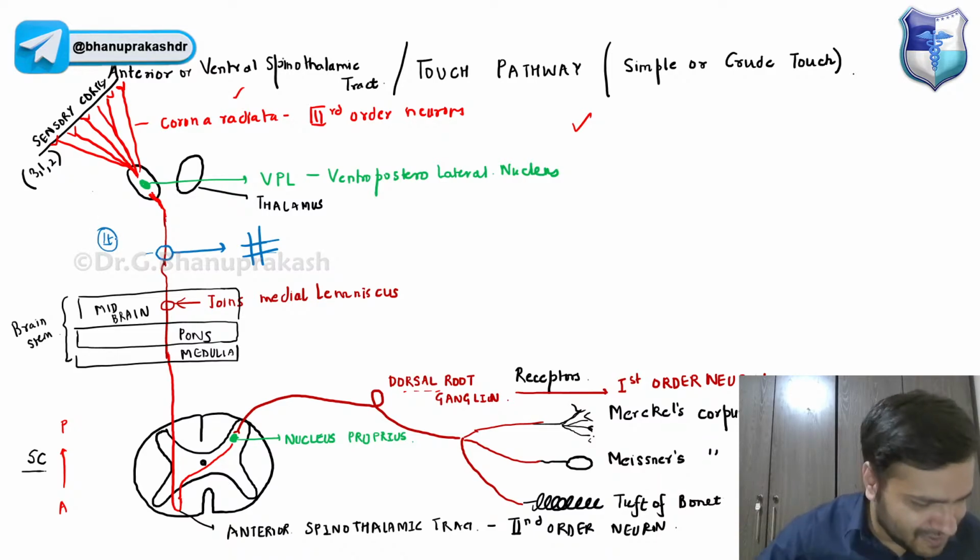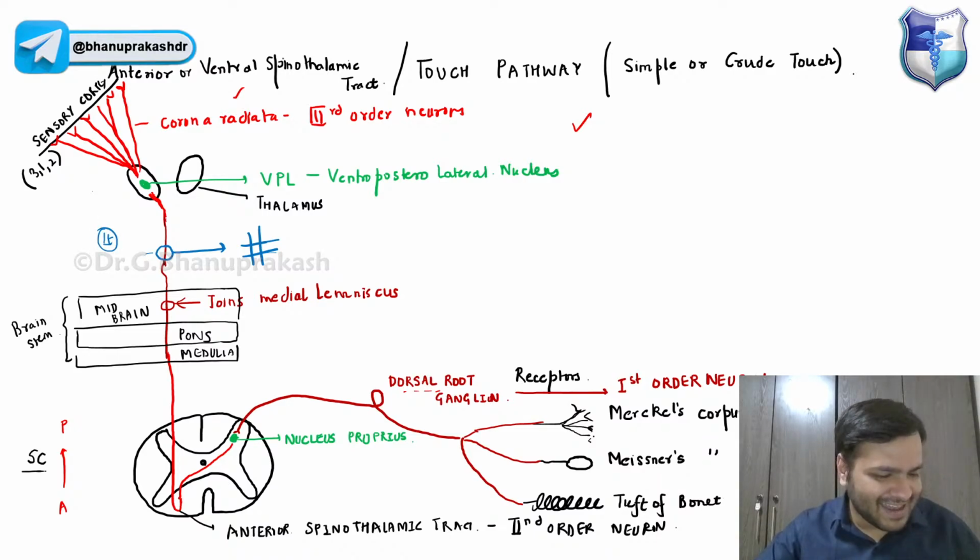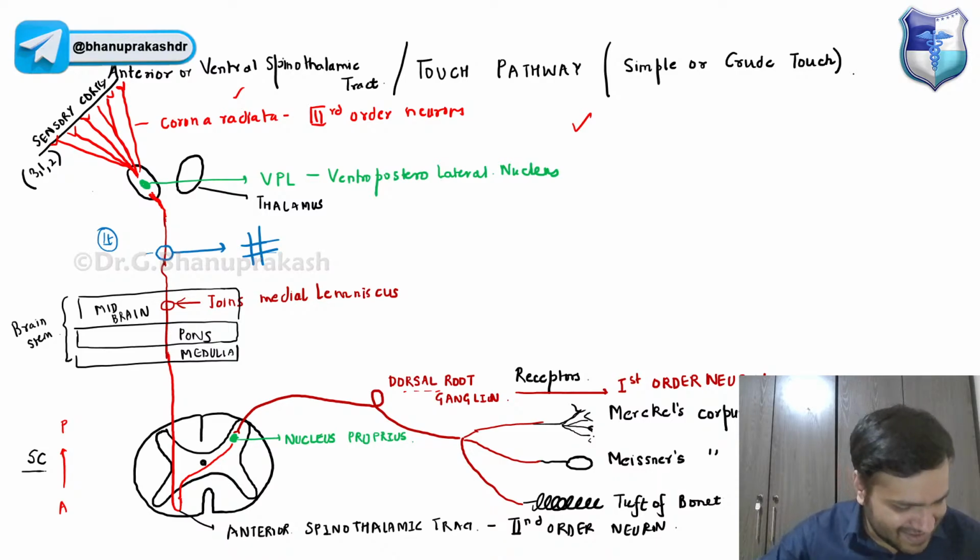Again, use your brains and tell me, guys. If this is the left part, will it be affected, or the right? Contralateral part. Why, guys?